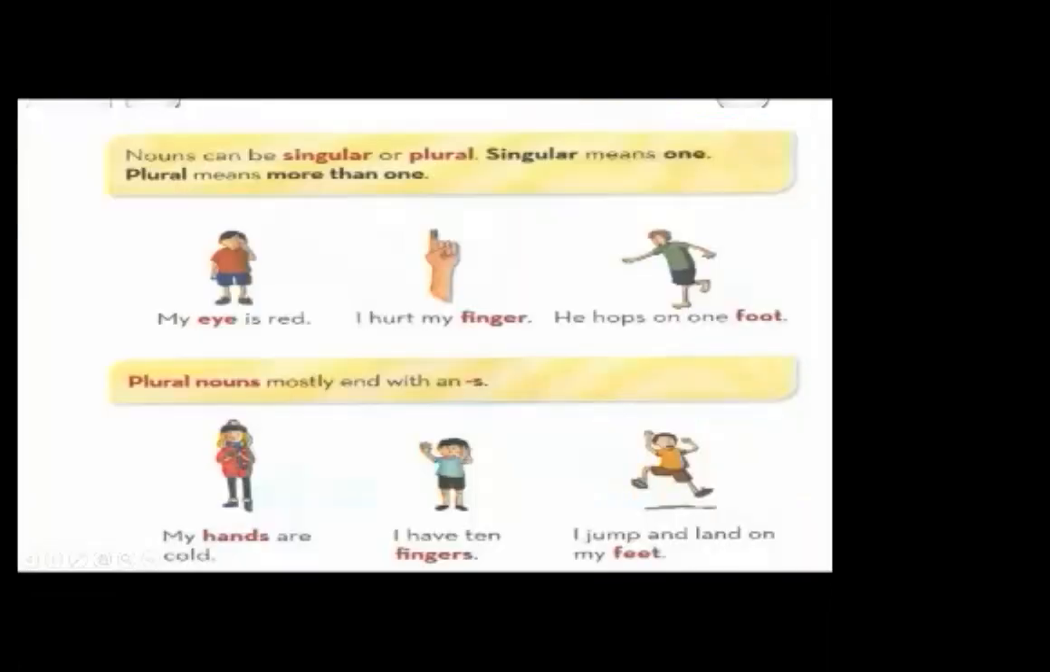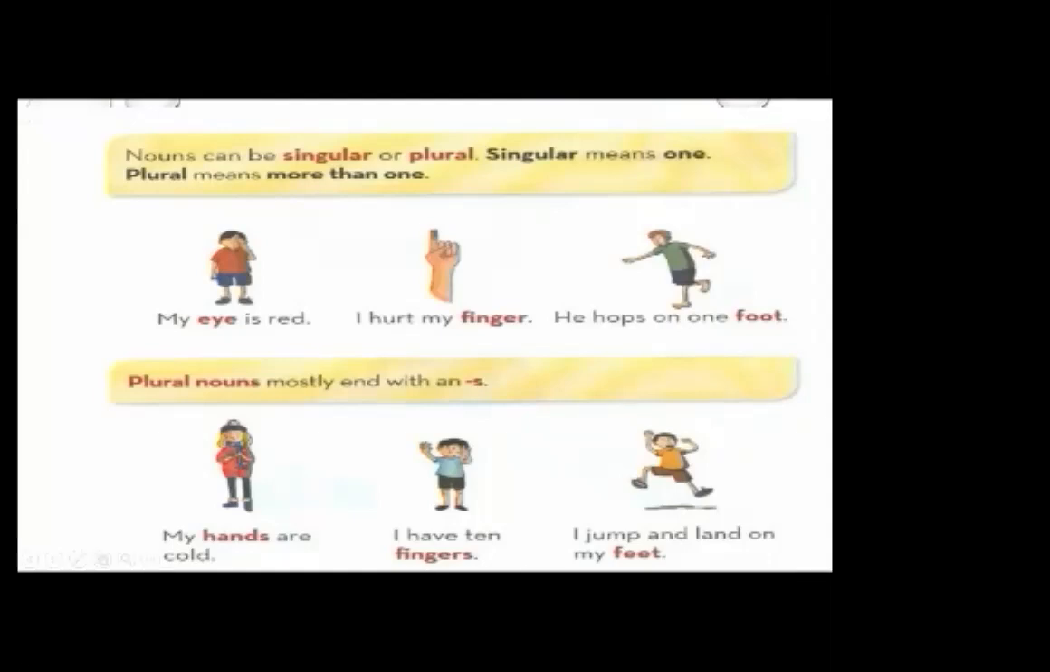Now, dear students, open your course book to page number 12. I'm going to read this out. Nouns can be singular or plural. Singular means one, plural means more than one, as I have told you before. Now there are some examples. My eye is red. What is eye over here? We are just talking about one, so it means that it's singular.